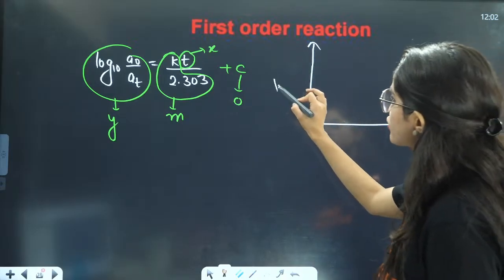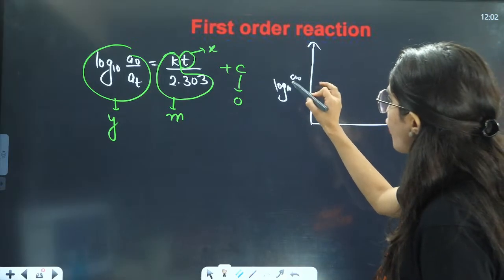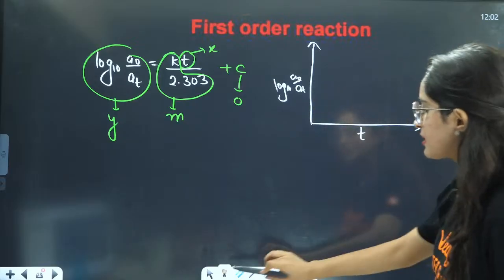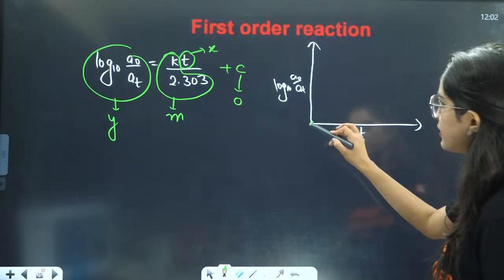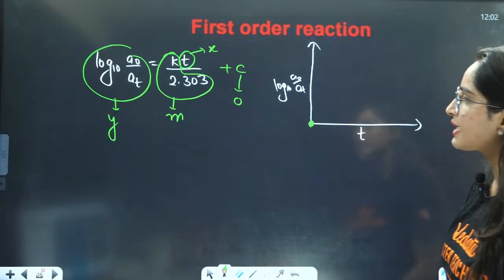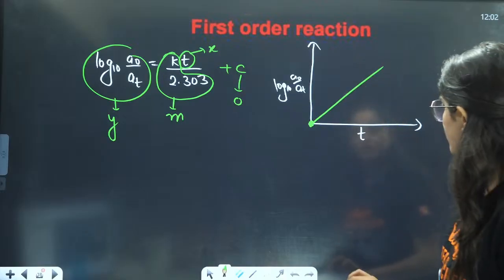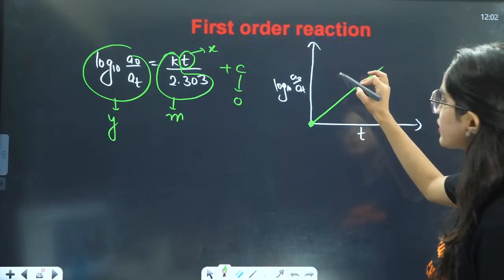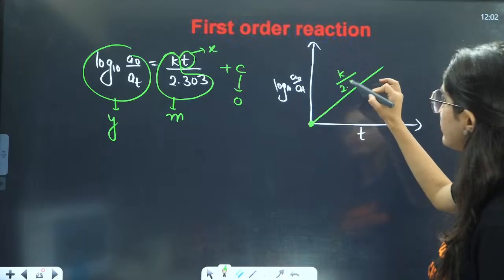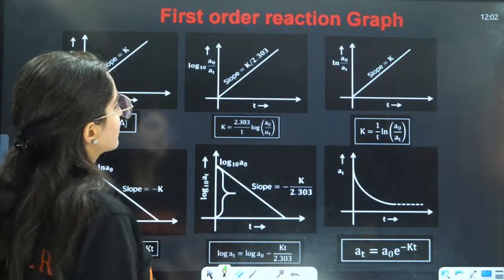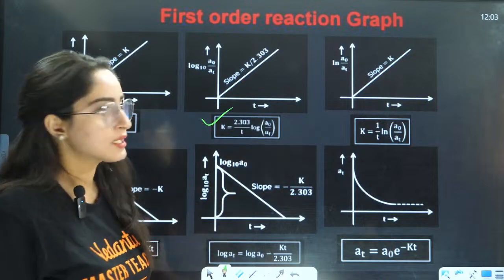Here your Y is log base 10 A naught by AT. T is the time. Intercept is 0, so it will go from the origin, right? And this is your slope, which is positive. Here slope is equals to K by 2.303. This is the graph that they have drawn here, right?